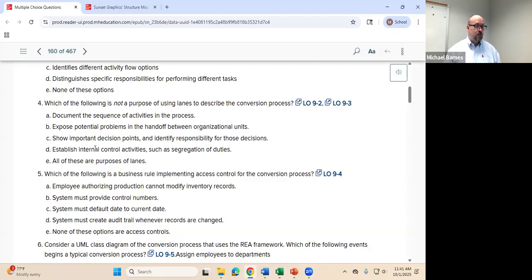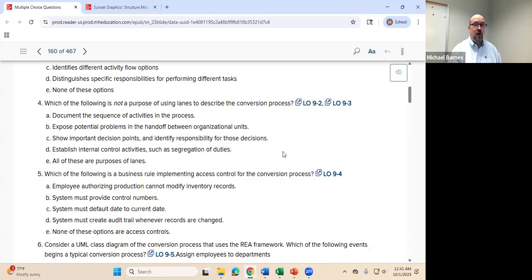Let's go through the rest. Expose potential problems in the handoff between organizational units. That would be a very good explanation of why we would want to use departments, why we'd want to use those lanes. Show important decision points and identify responsibility for those decisions. So let's say that you have a bottleneck in your conversion process. Would you want to know what part of the organization that bottleneck occurs? Yeah, so identifying responsibility is really important.